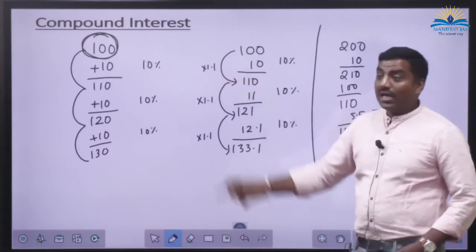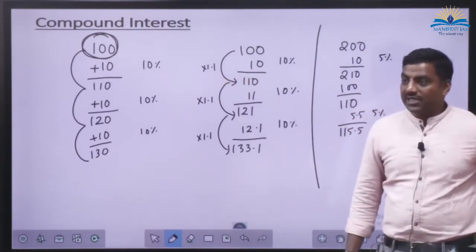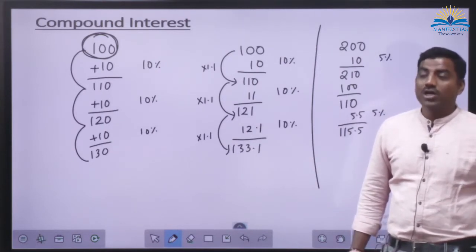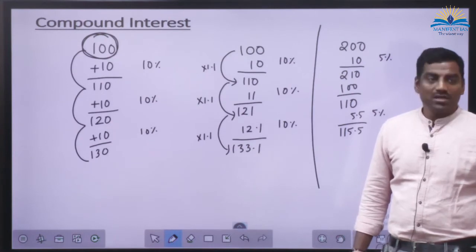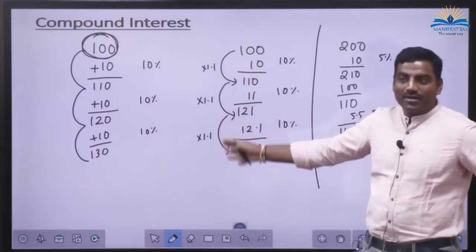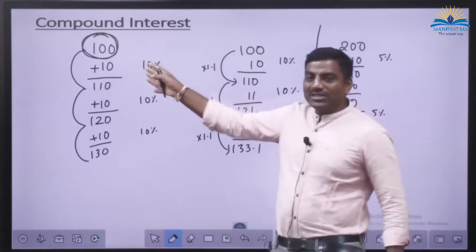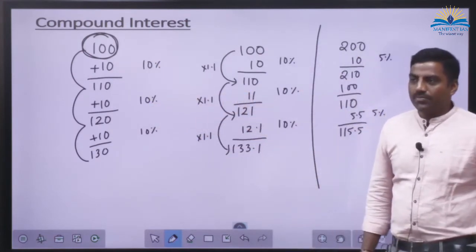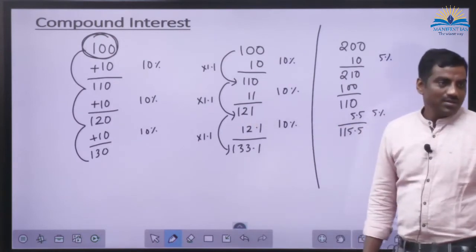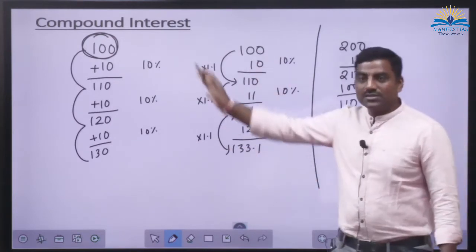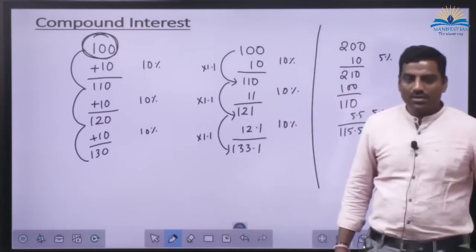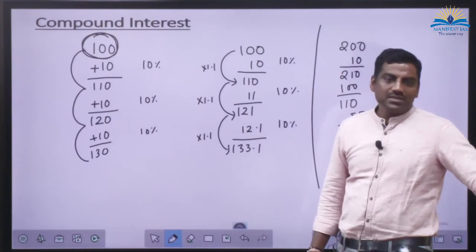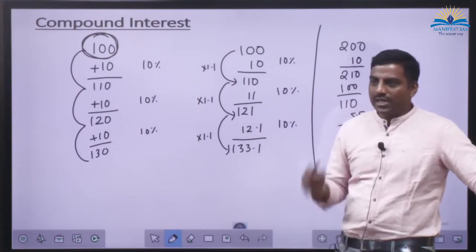10% extra. I told you while I was solving the percentage problems, 10% extra is 110%, or you can multiply by 1.1. That is what I am doing here. Rather than adding 10% every year, like simple interest, I am multiplying by 1.1. So this is more accurate. So this is a GP, this is an AP. Done? So simple interest is always AP and compound interest is always GP. Done? No issues? Yeah.